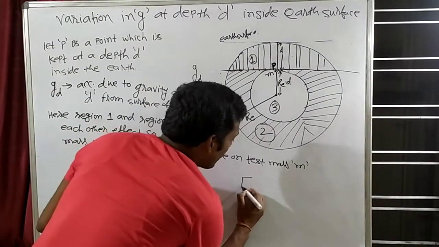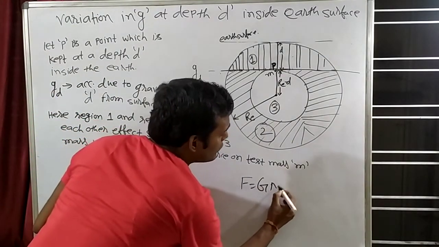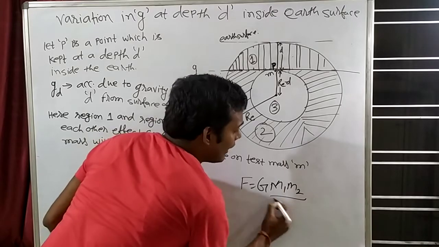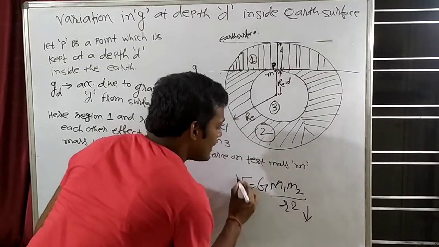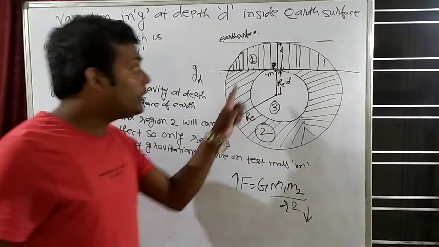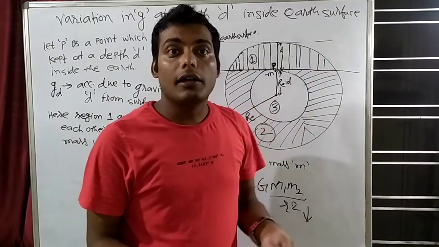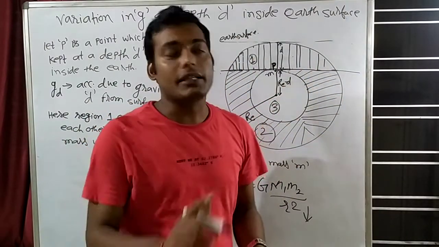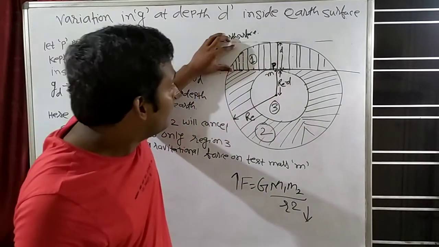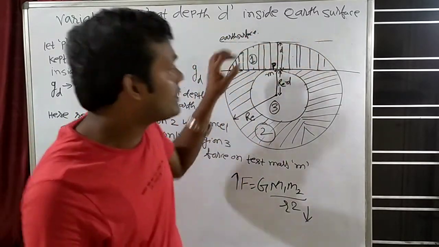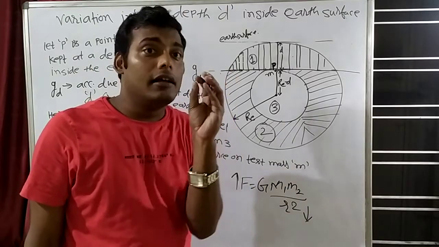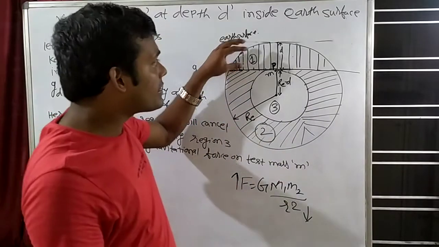And what we know from Newton's law, that F is equal to G m1 m2 by r square. That means if distance is less, gravitation force will be more. So all these masses will apply more gravitation force. But एक और condition है. What is the condition? That in this first region there is less mass. यहाँ पे mass क्या है? कम है.